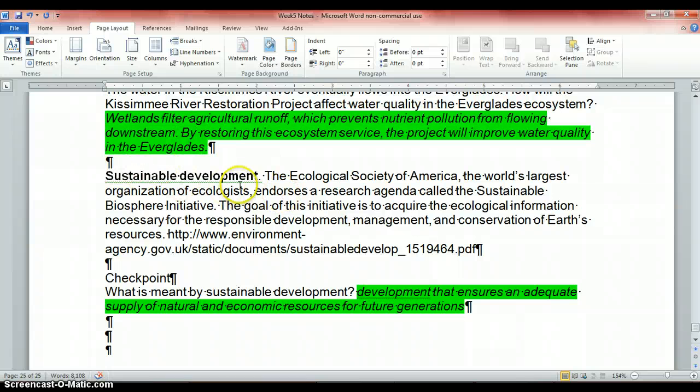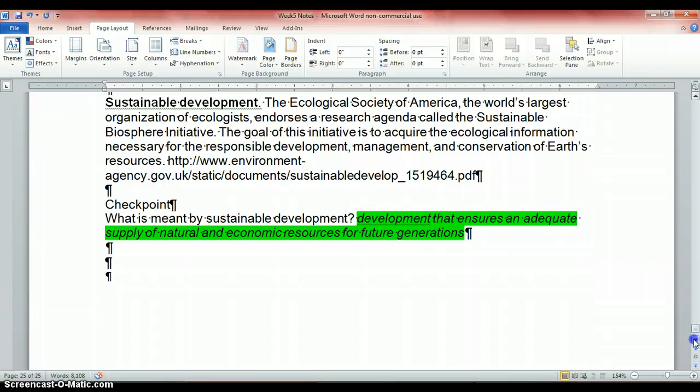Sustainable development. This is our big word, right? The Ecological Society of America, the world's largest organization of ecologists, endorses a research agenda called Sustainable Biosphere Initiative. The goal of this initiative is to acquire the ecological information necessary for the responsible development, management, and conservation of the Earth's resources. And here's a good link. So basically, how can humans still do what they want to do without totally messing up the entire globe?